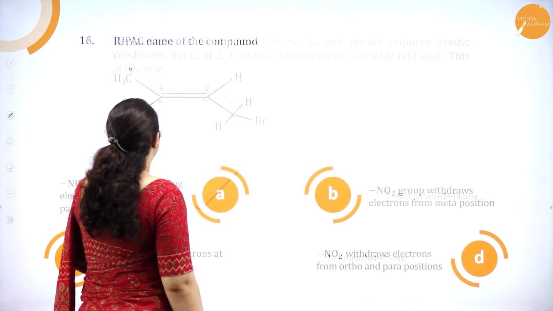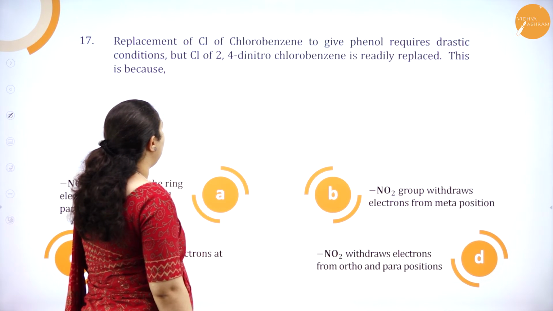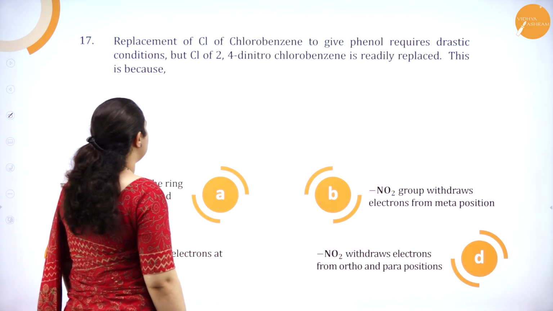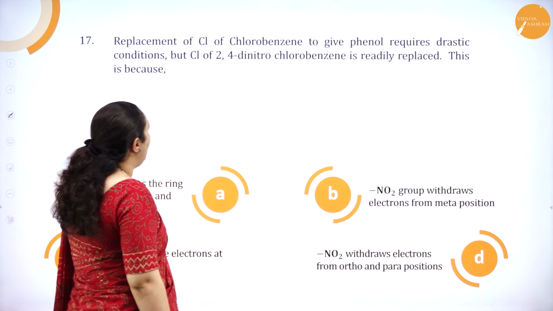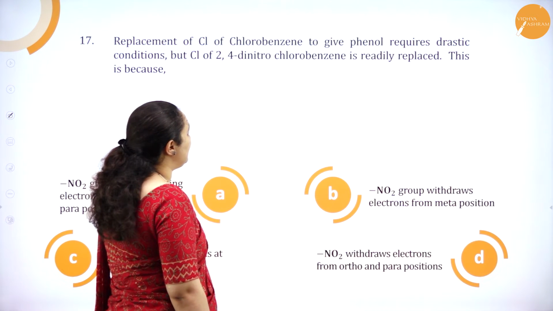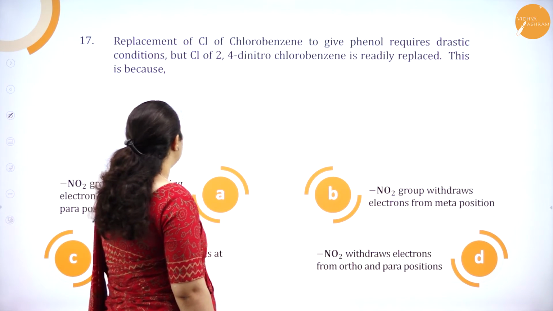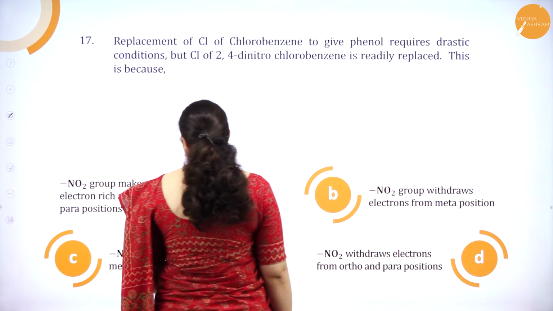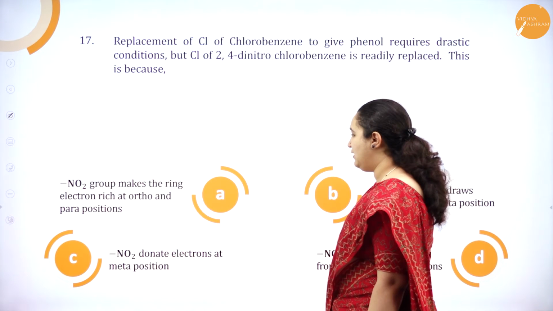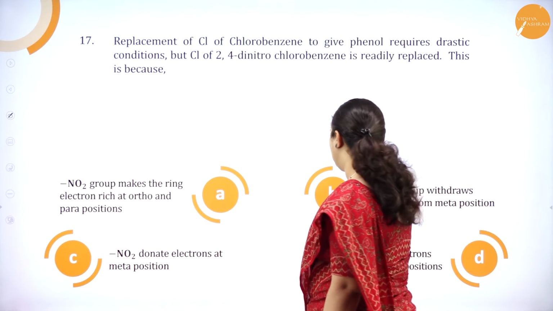Next question. Replacement of chlorine of chlorobenzene to give phenol requires drastic condition, but chlorine of 2,4-dinitrochlorobenzene is readily replaced. This is because option A, NO2 group makes the ring electron rich at ortho and para position.